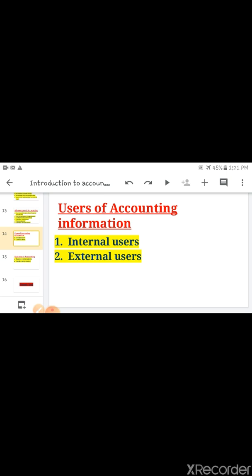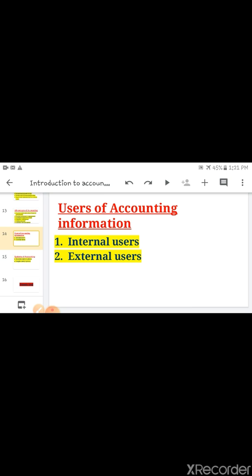Why does a researcher want accounting information? Because they want comparison of the same firm with the past. They are studying and researching, so they want comparison.